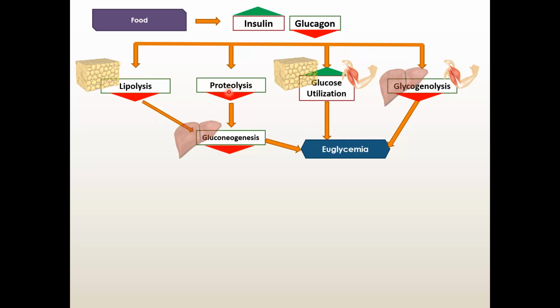And this decreased lipolysis and proteolysis also decreases gluconeogenesis, because fatty acid is not released from the adipose tissue, and also there is low protein breakdown product, that is amino acid. So ultimately gluconeogenesis is also inhibited in the liver, and euglycemia is maintained.